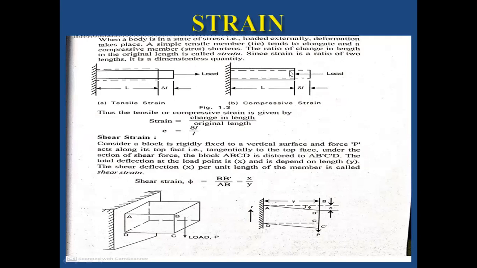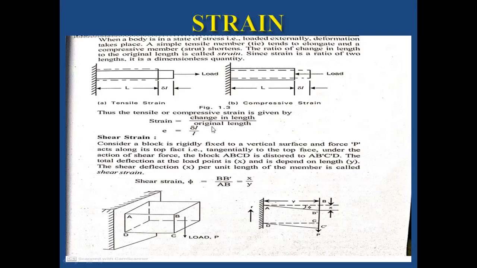The ratio of the change in length to the original length: it is the actual change in dimension with reference to the original length. In any fraction, the denominator represents the reference. So the strain is directly proportional to the change in length, with the original length as the reference.